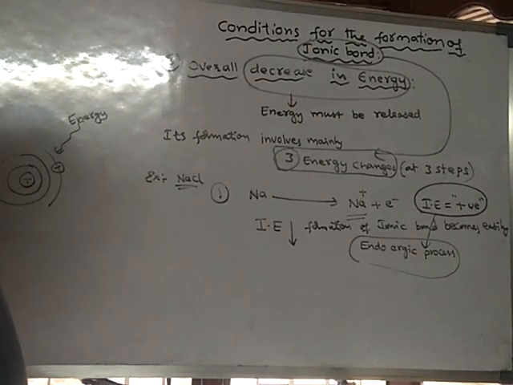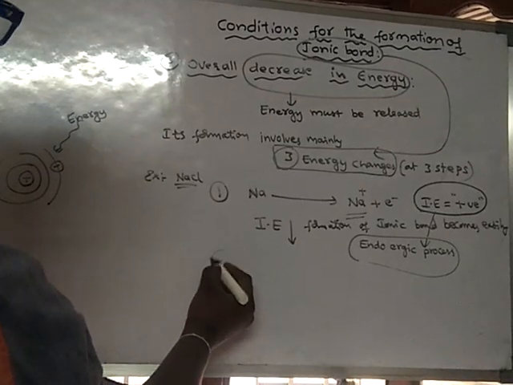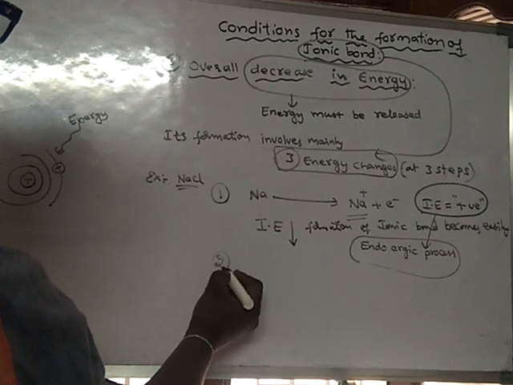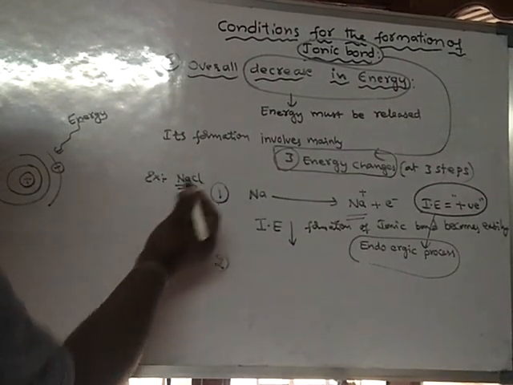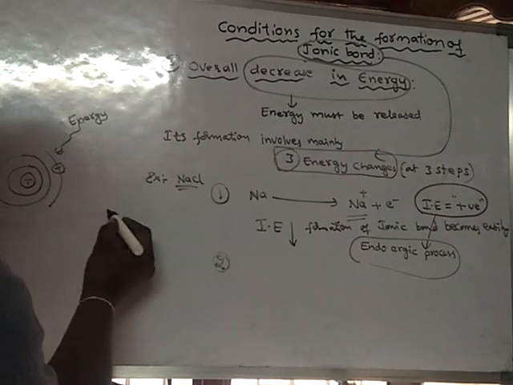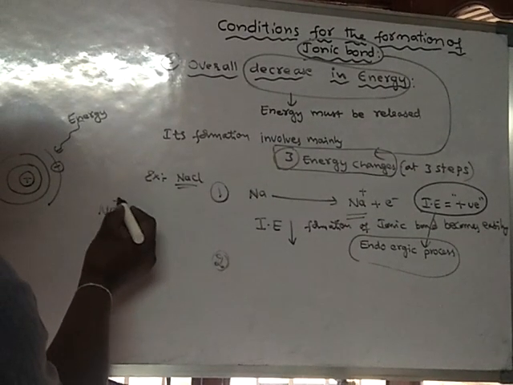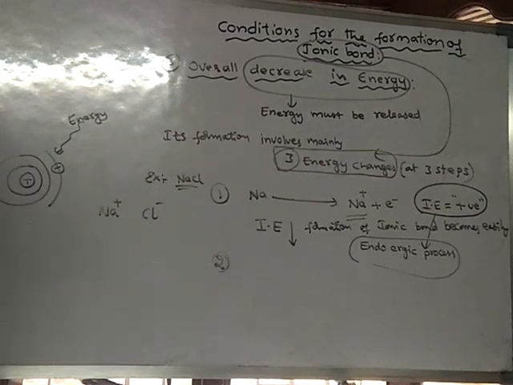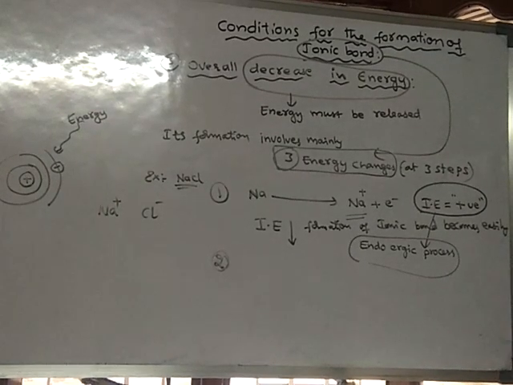So this is one. And next one, look here: for the formation of NaCl, we require sodium ion and chloride ion.